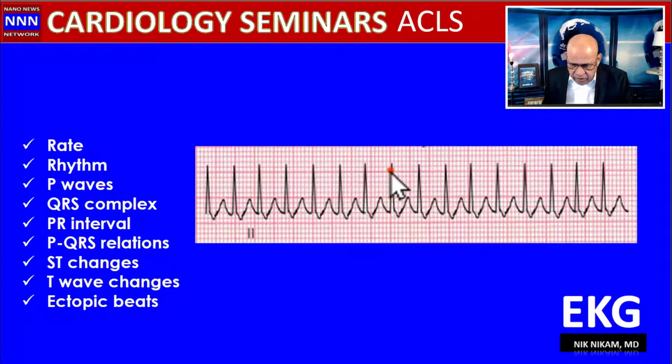Here we have, as we can see, the rate here is around 220. This is similar to the tracing we had before. Again, this is most likely junctional tachycardia with some retrograde P waves, which are much more clear here, coming after the QRS complexes. The ST-T segments seem to be okay. So that is a junctional tachycardia with retrograde P waves.